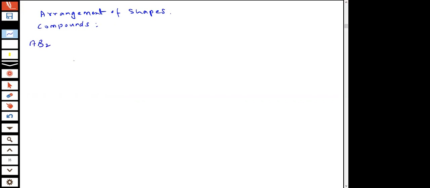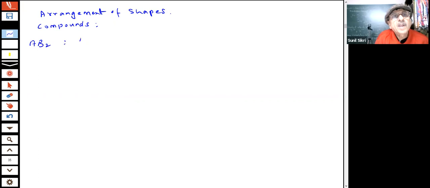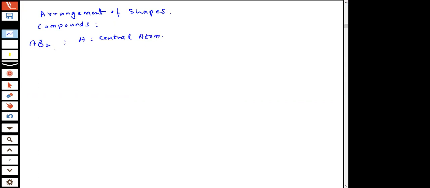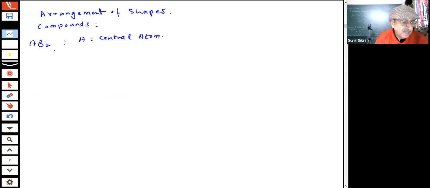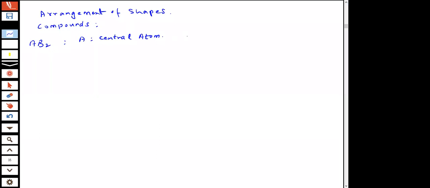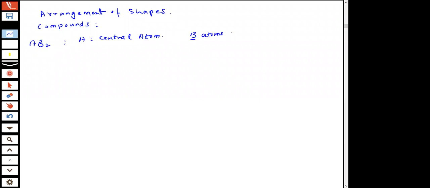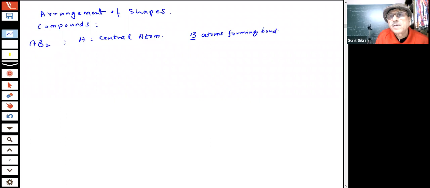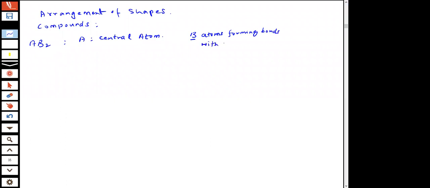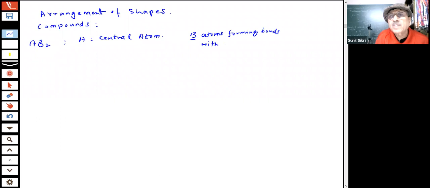AB2, now in AB2, A is my central atom, students, and B is forming bonds with A. If there are two bond pairs, in this case, B atoms are forming bonds with A. That is what we call bond pairs.